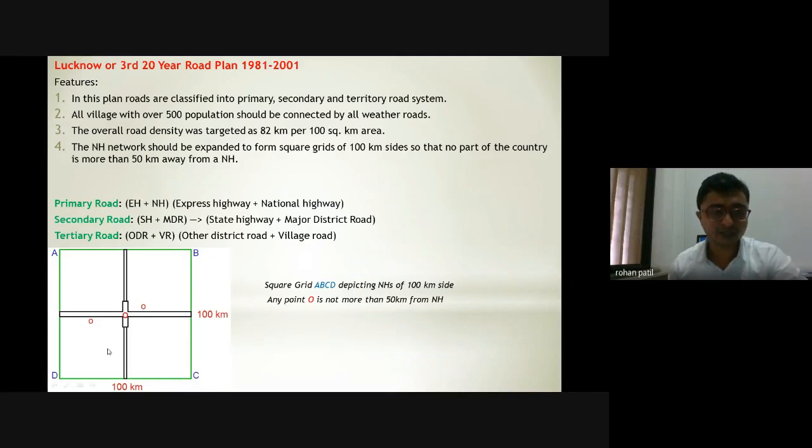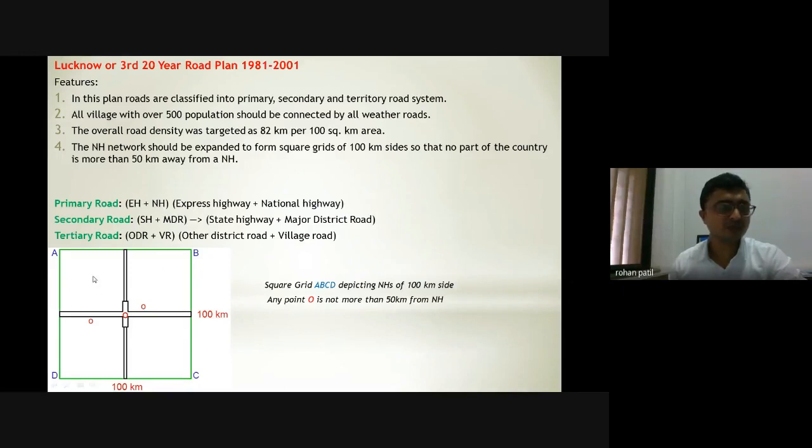I have divided this square into 4 parts. Whatever point you take in the area lying in a subgrid, this is my highway network along the x direction and y direction.